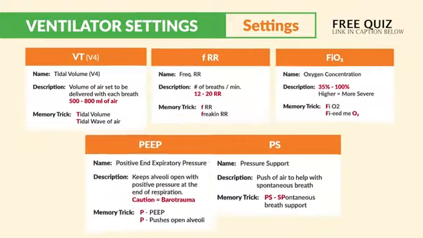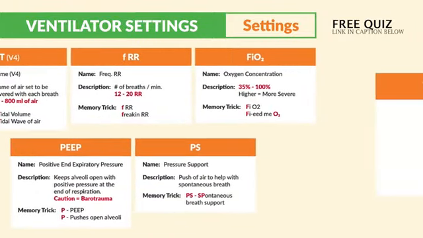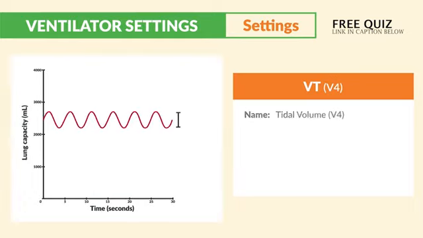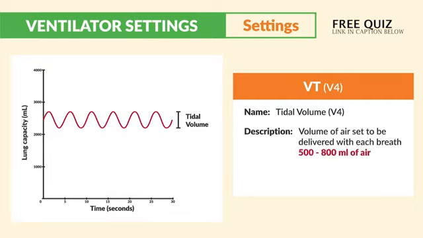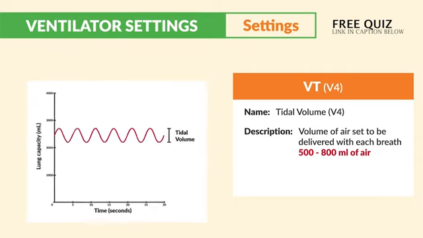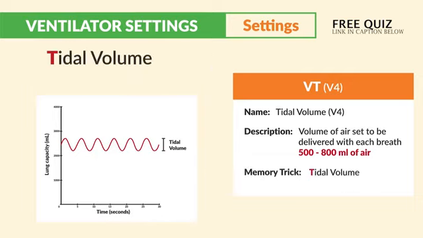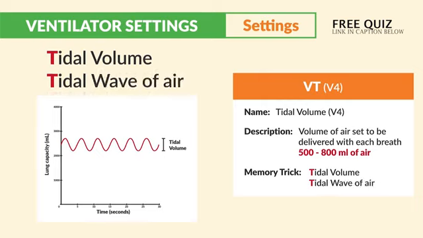Next is all the main settings here. Starting with the first one, VT, also known as V4. This is known as tidal volume. Now, I know you're probably thinking it should be TV, but no, it's VT. The description is the volume of air set to be delivered with each breath. So every time a patient takes a breath of air, this is the volume they get. 500 to 800 mLs of air is typically normal. The memory trick for tidal volume: just think a tidal wave of air.